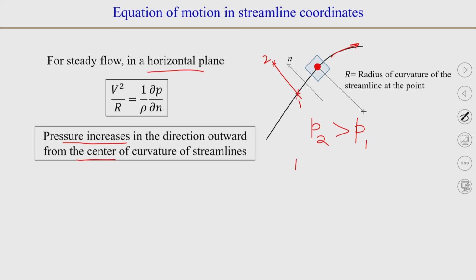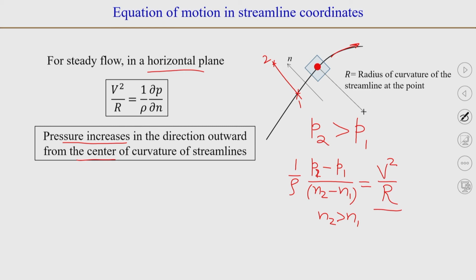So, if we write 1 over rho, P2 minus P1 divided by n2 minus n1, and here n2 is greater than n1 because we are moving along the positive direction, this term is positive and that is equal to V squared by R. V squared is of course going to be a positive term, R is the radius of curvature. So, we can see from here that P2 minus P1 will be positive. So, P2 is greater than P1, right.